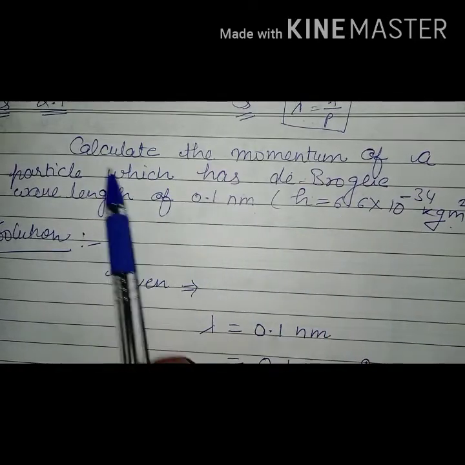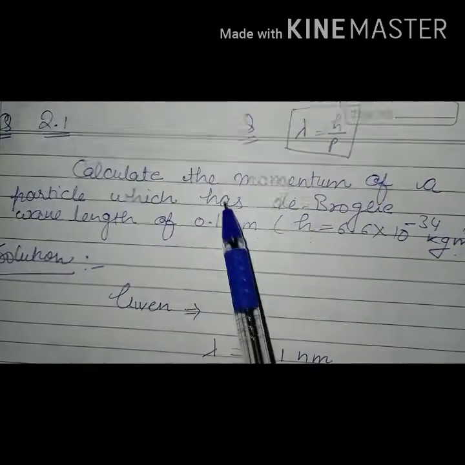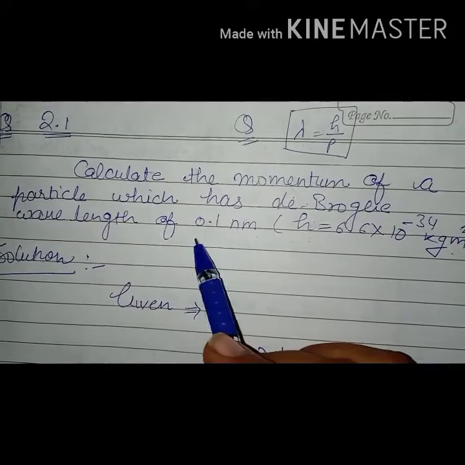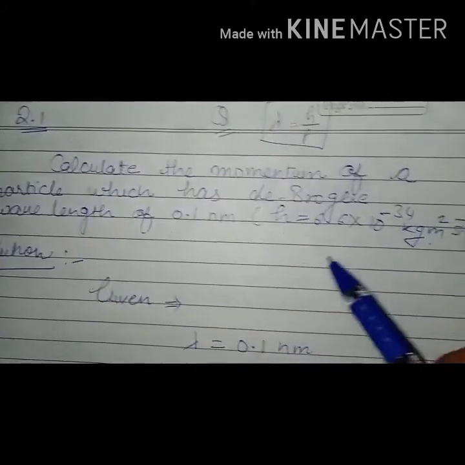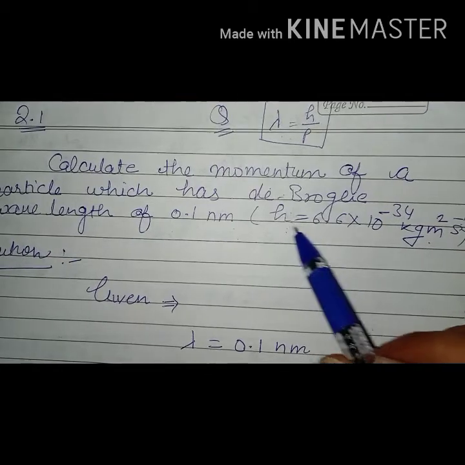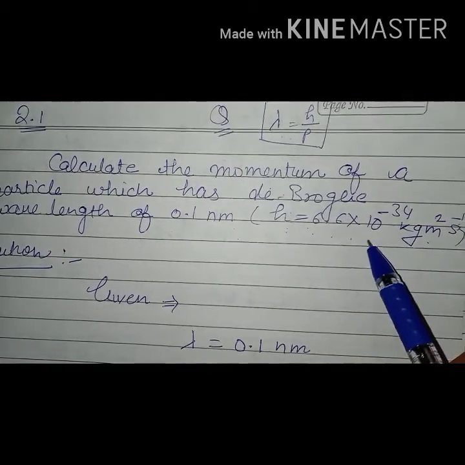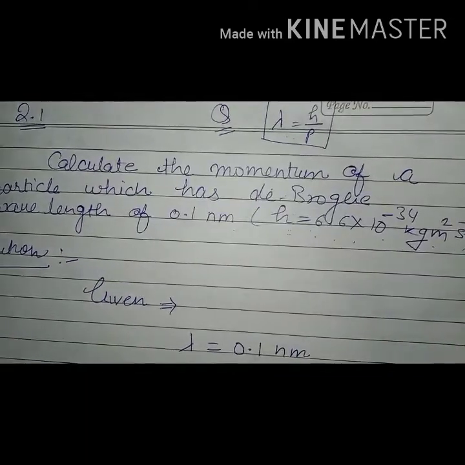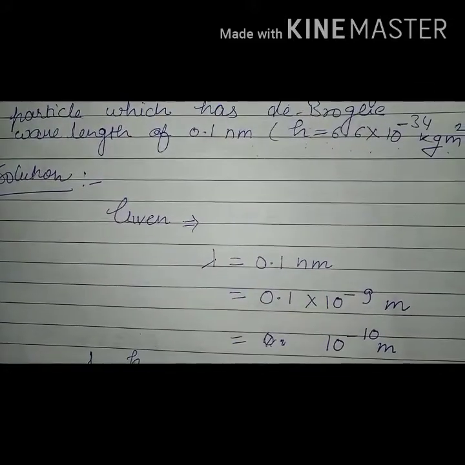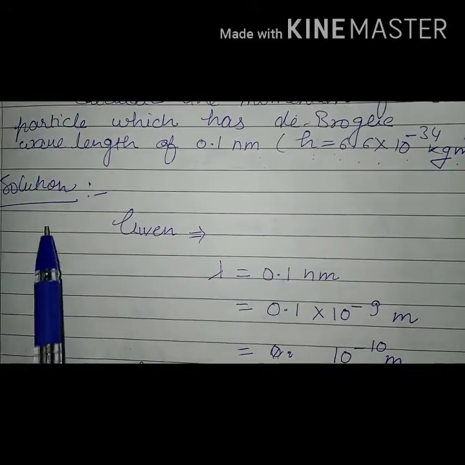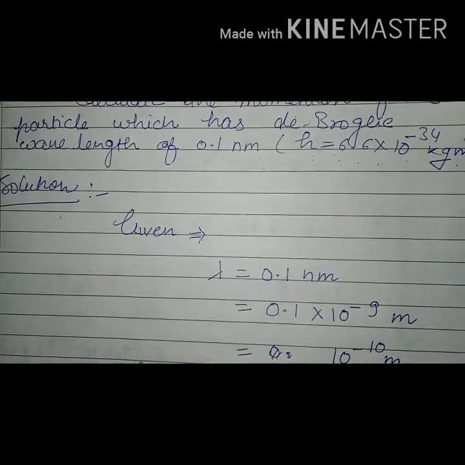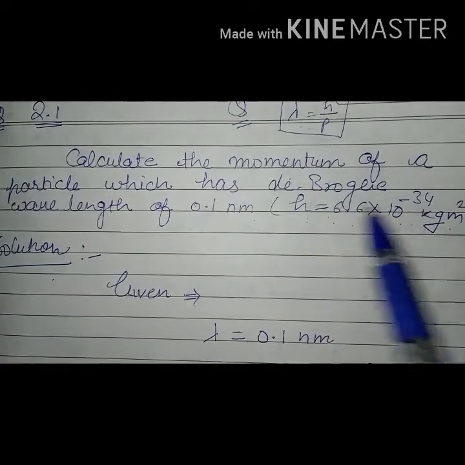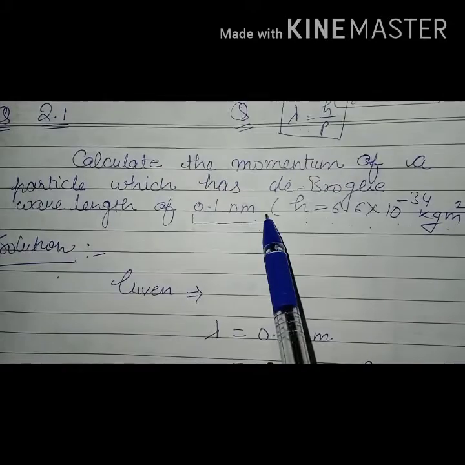So the first question is: calculate the momentum of a particle which has a de Broglie wavelength of 0.1 nm. Given is h, the Planck constant, 6.6 into 10 raised to power minus 34 kg m square per second. So what is the solution? First of all, in any numerical we see what is given, and given is lambda 0.1 nm.